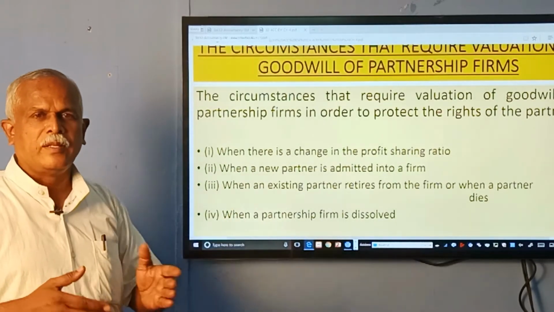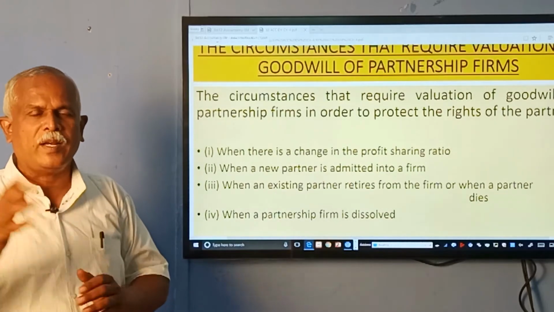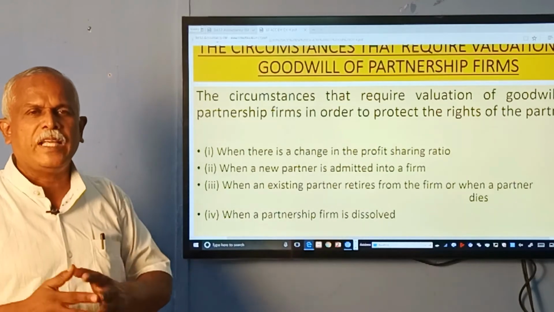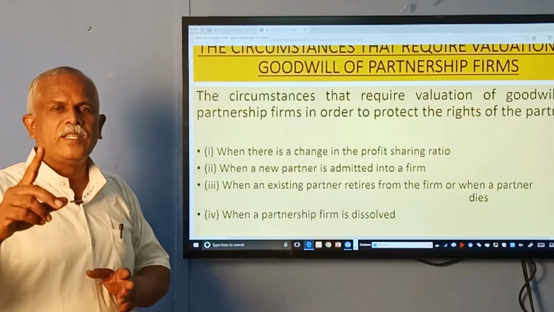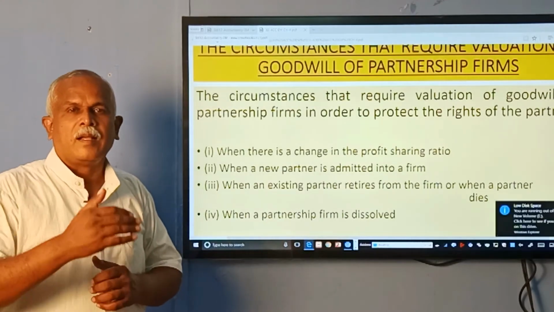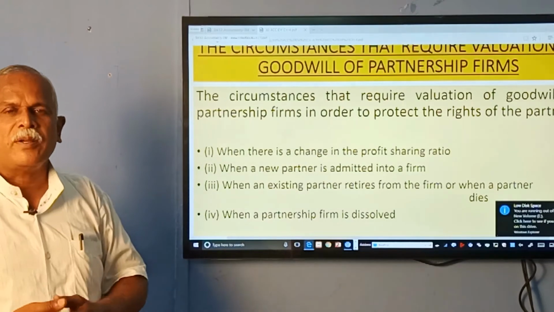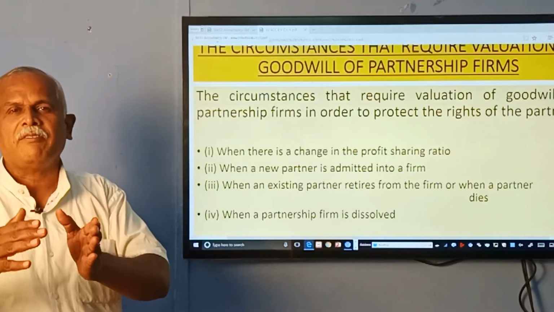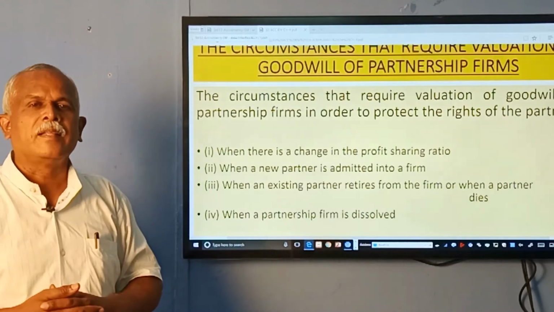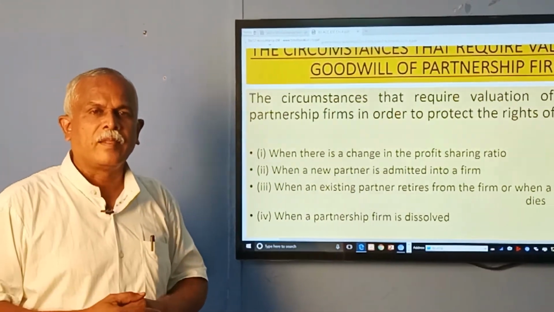Take a change in ratio. If the ratio is 3:2:1, and it is changed to equal, that is 1:1:1, that means partners A and B lose a part of profit in favor of C. A, B, C are partners with a sharing ratio of 3:2:1.